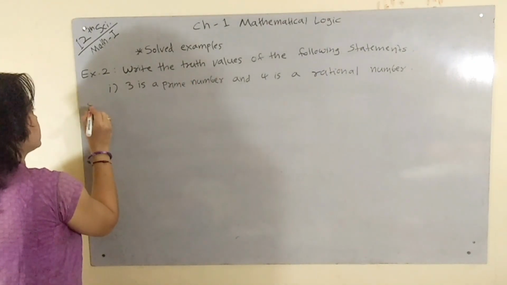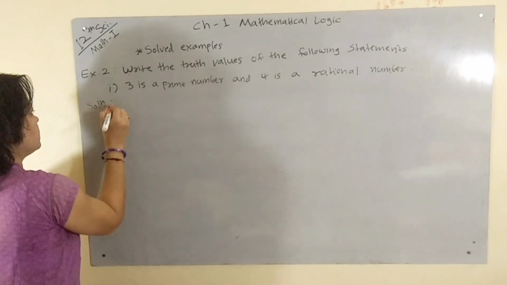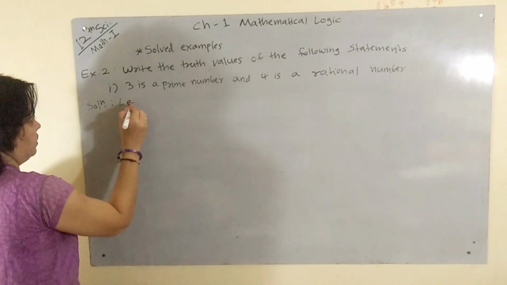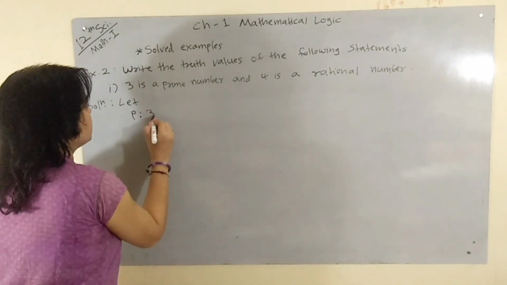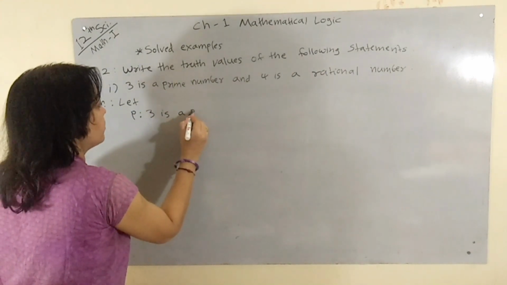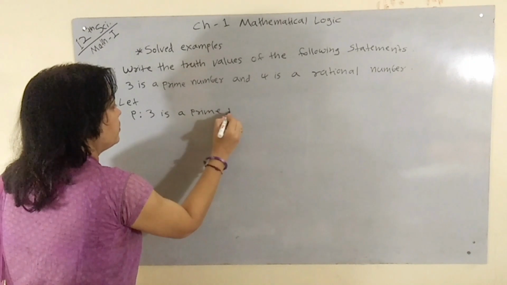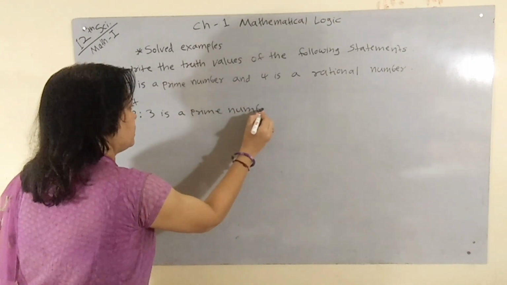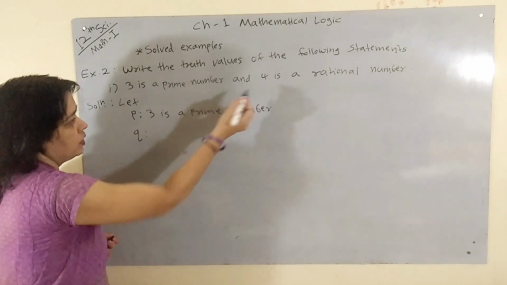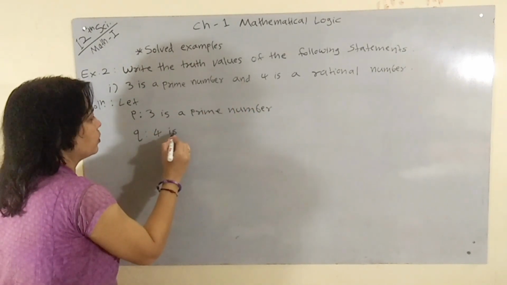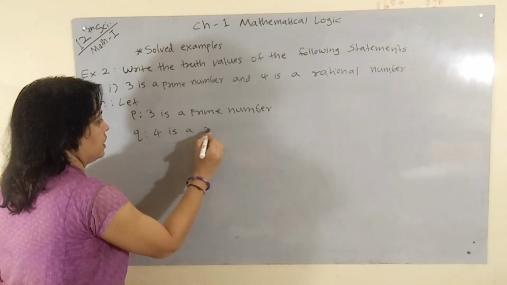So its solution: let P be the first statement, 3 is a prime number, and the second statement Q, 4 is a rational number.